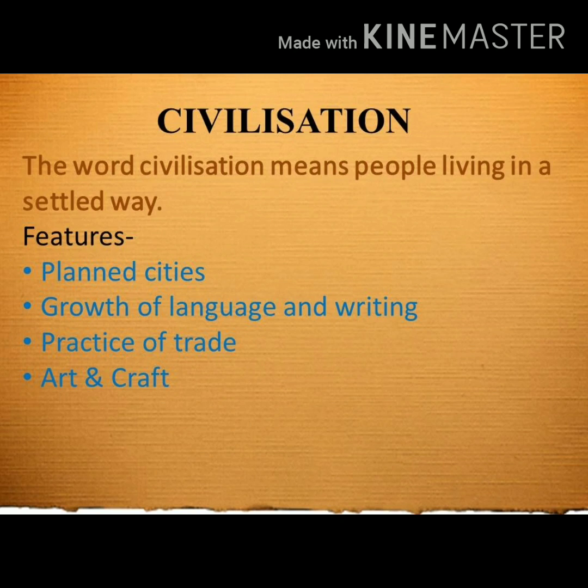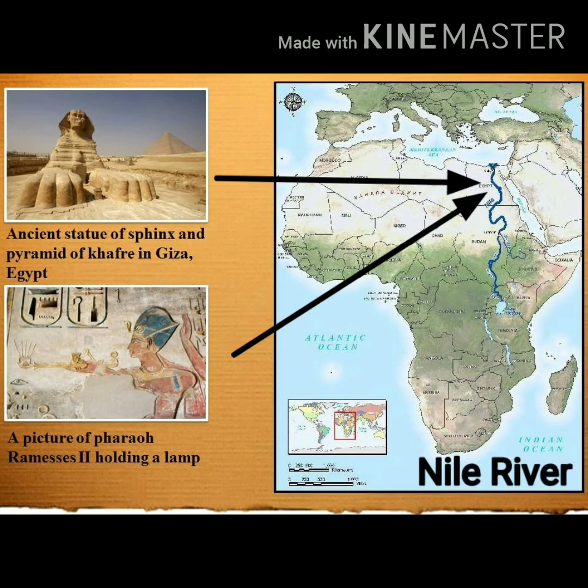Now let us have a look at some of the pictures of that time. So the right hand side picture is showing the continent Africa and blue color is Nile River. So the ancient Egyptian civilization grew along the banks of the river Nile. That means the Egyptian civilization was situated near this river. And if you look at the left hand side pictures, one is the ancient statue of Sphinx and pyramid of Khafre. And the next picture is Pharaoh Ramses II holding a lamp. Pharaoh means a king. He was a king and the name is Ramses II and he is holding a lamp.